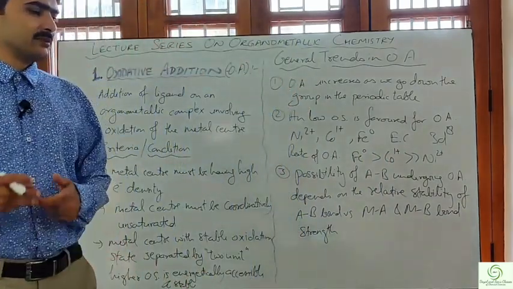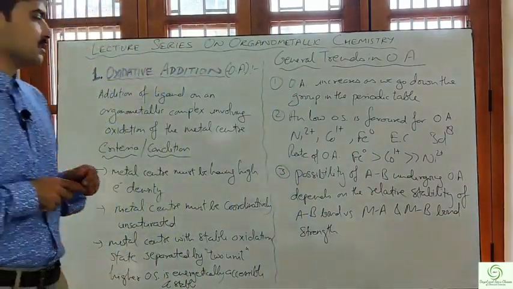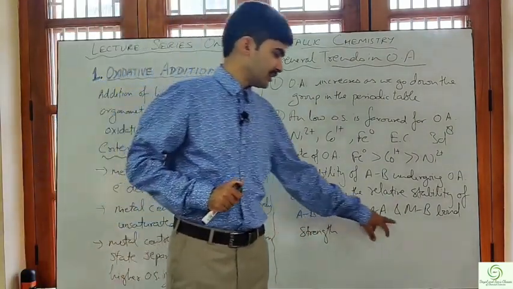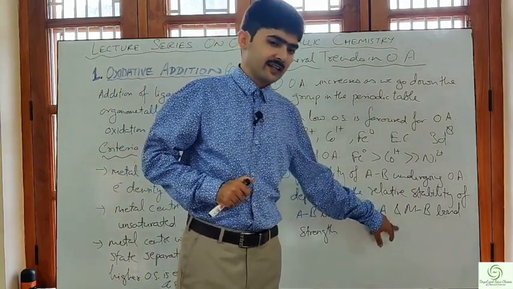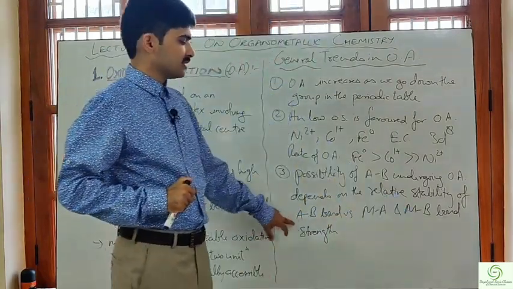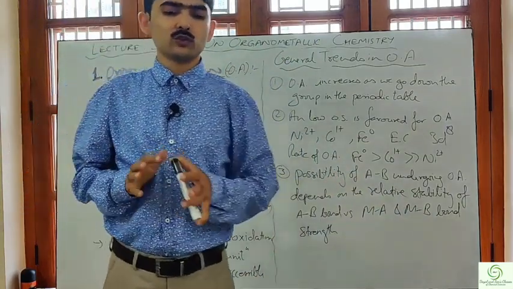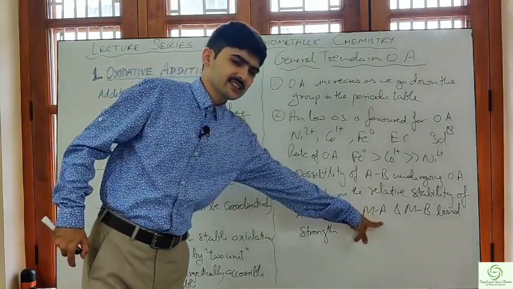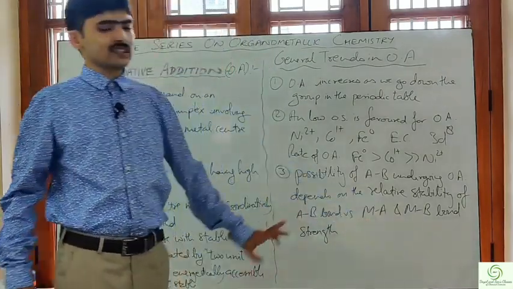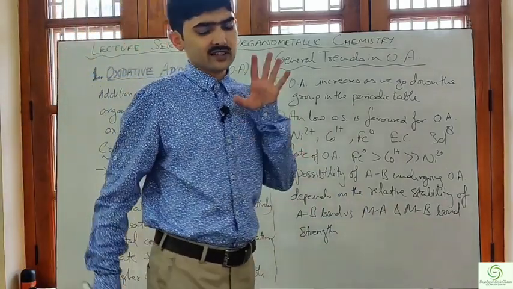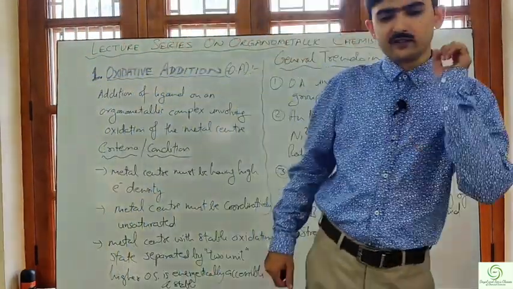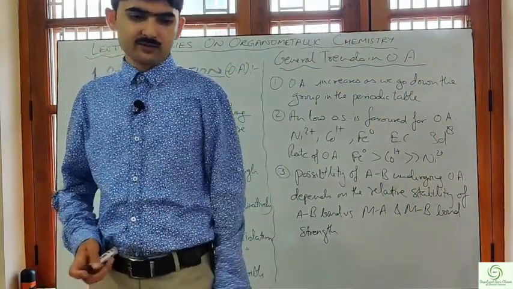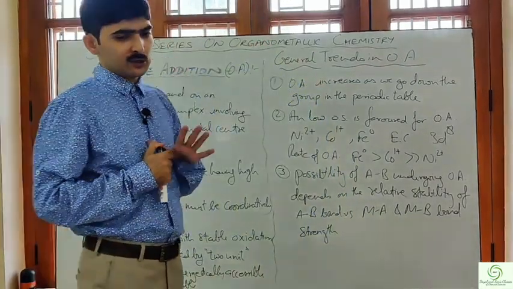The possibility of AB undergoing oxidative addition will further depend on the bond energies. If the bond energy of the A-B bond is higher than that of the metal-A bond and metal-B bond, then the oxidative addition will be slower or will not take place. But if the bond energy of the M-A and M-B bonds is higher than the A-B bond, then the oxidative addition reaction is favored and will occur in a faster fashion. I hope this is clear.